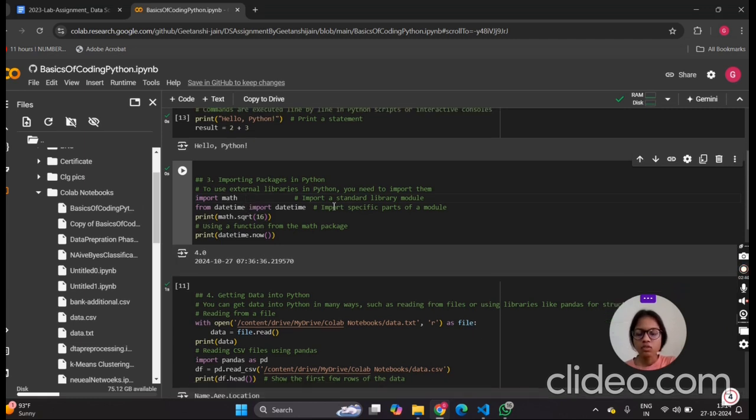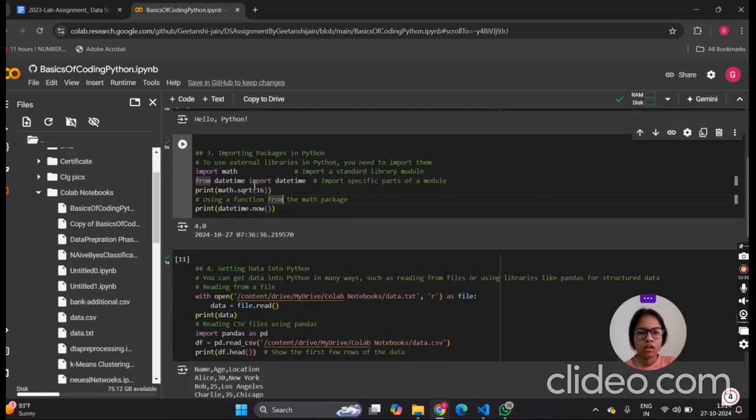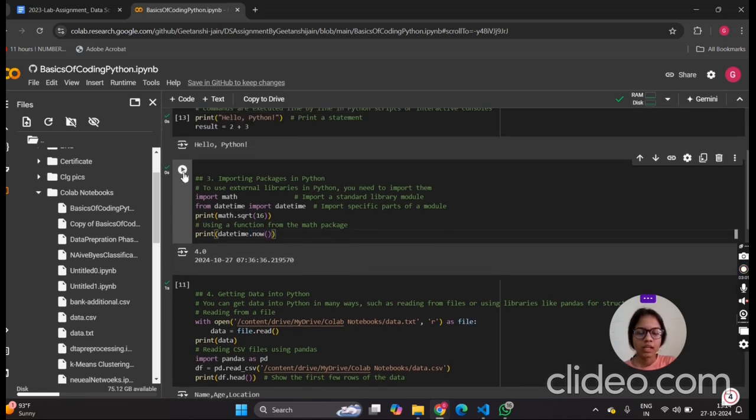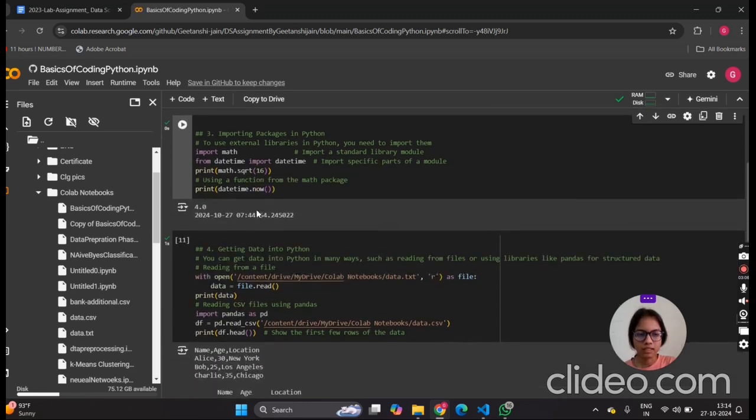Next, if we want to import specific parts of a module, we write it like this: from module name import the specific part you want to import. Next, these are the functions, like now in the datetime module. When we run it, we will get the output of the current date and time in our system.